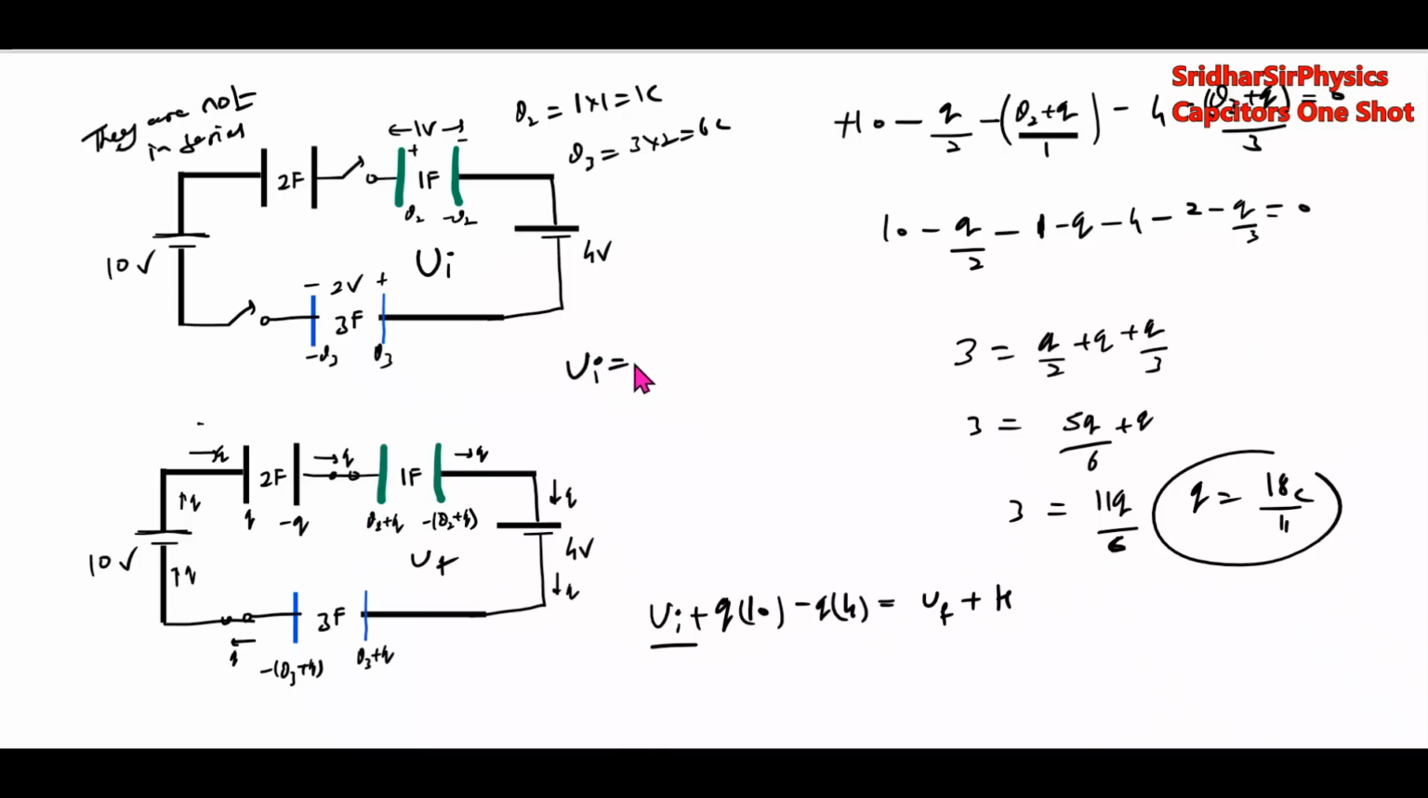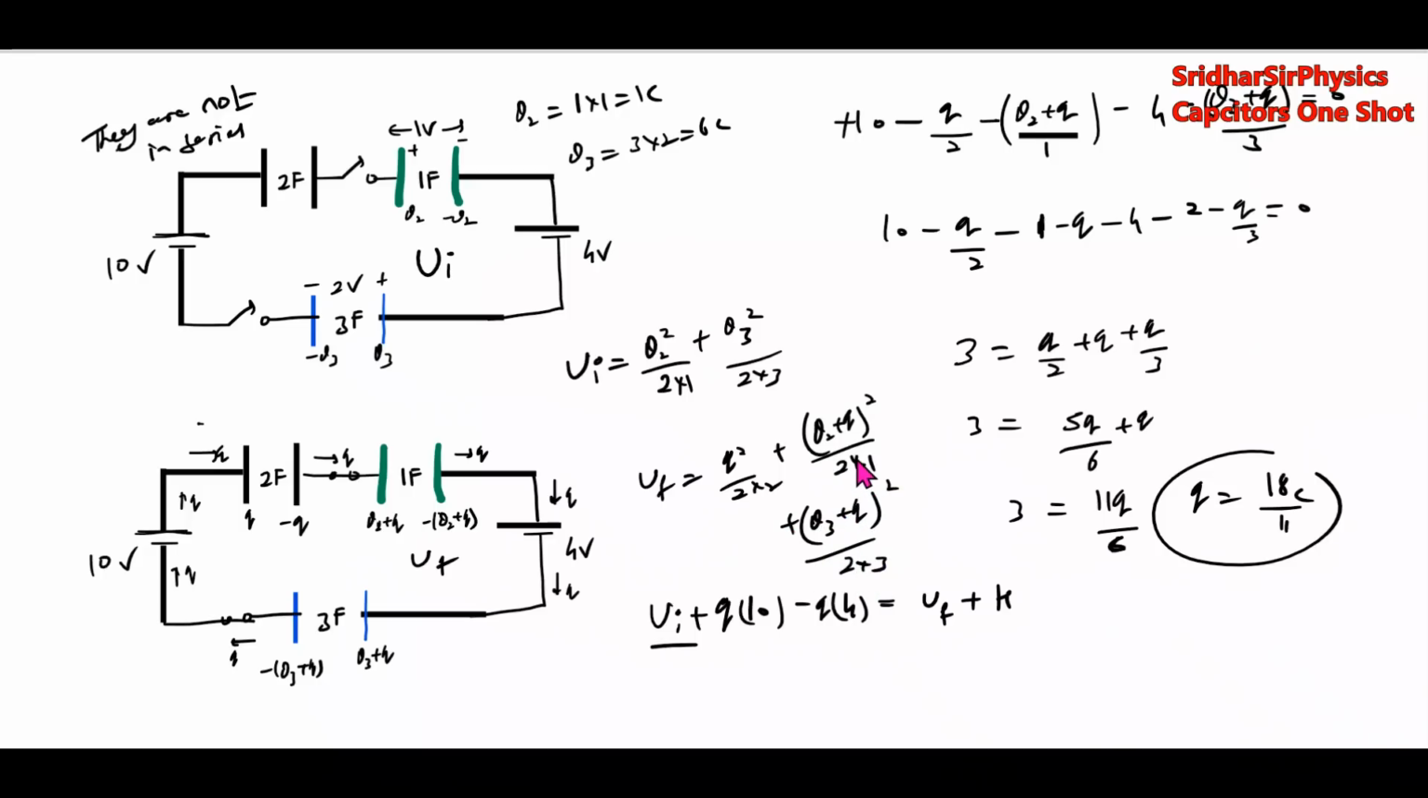Initial का अलग सा separate लिख देंगे. Q2 square by 2 into 1, Q3 square by 2 into 3. What is the final energy? Q square by 2 into 2, Q2 plus Q whole square by 2 into 1, Q3 plus Q whole square by 2 into 3.